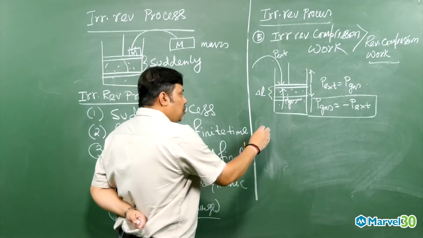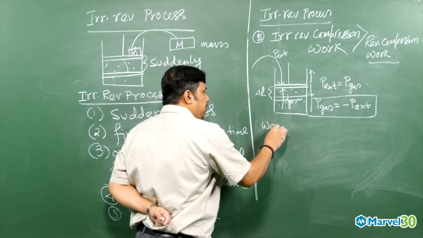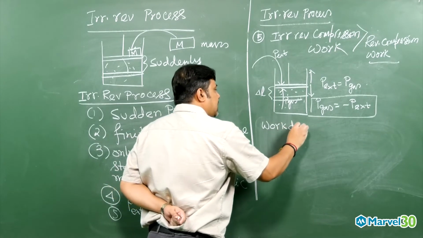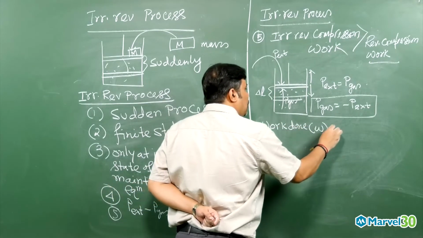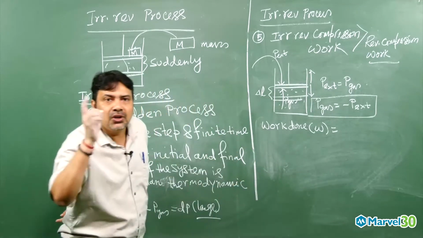Already you know from physics, work done W is equal to force into displacement.